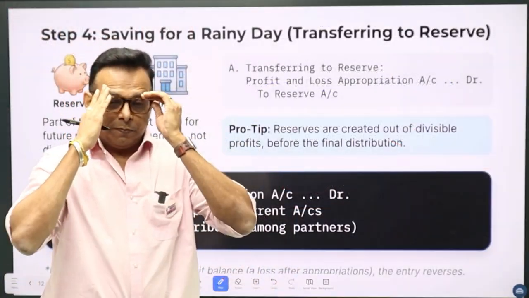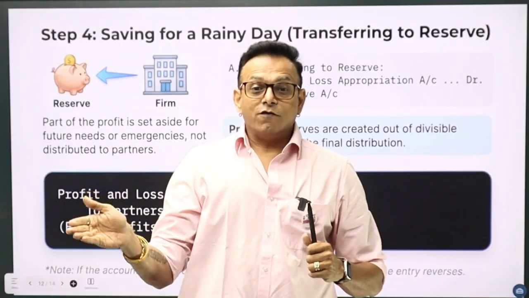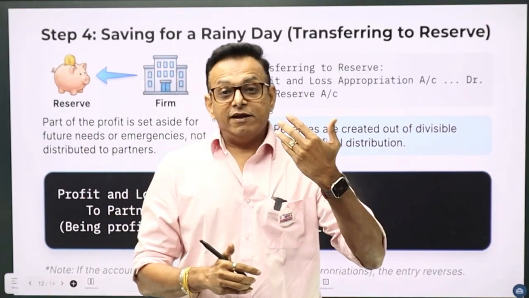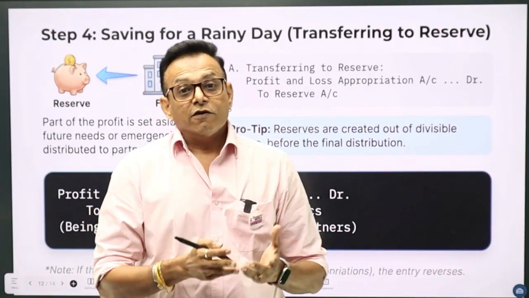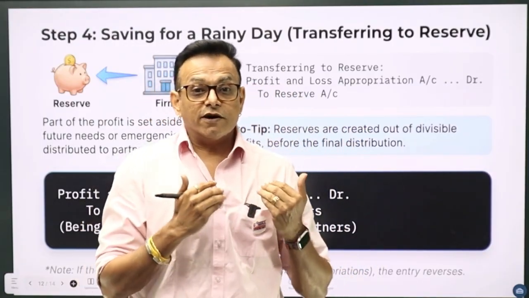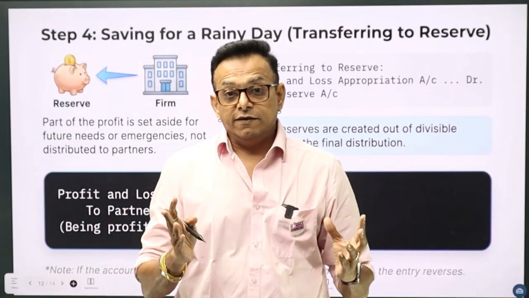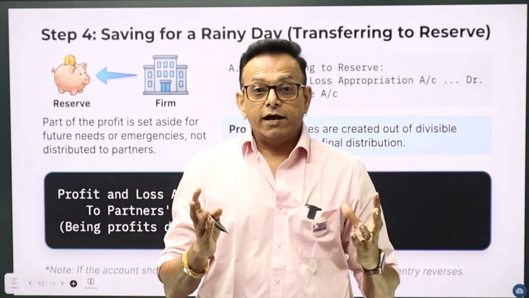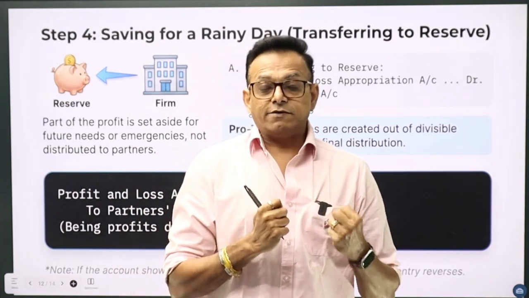Now, after charging interest on drawing from partners and after giving interest on capital from our net profit, we want to save ourselves for a rainy day. So what happens typically? The moment the business starts making money, the partners would like to take that money, enjoy that money.